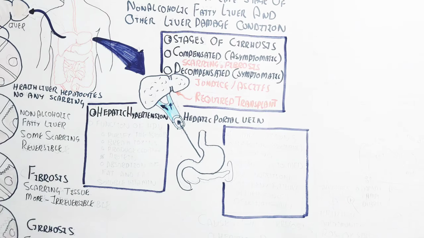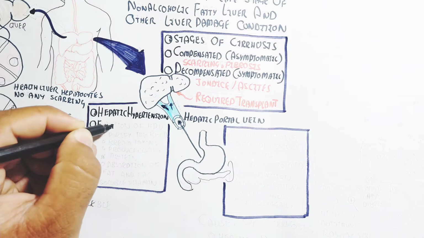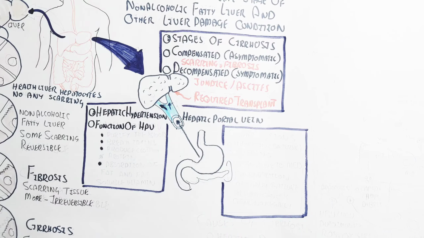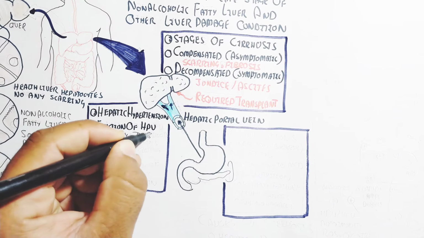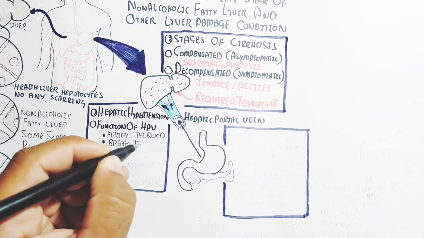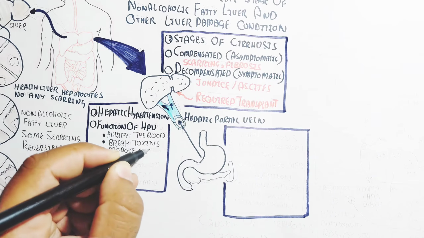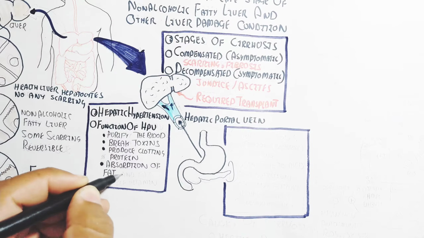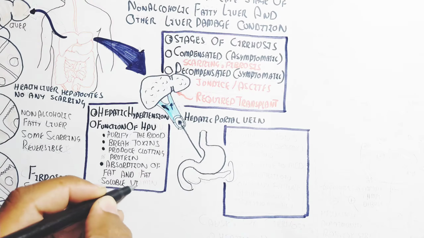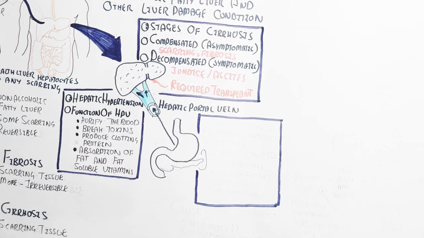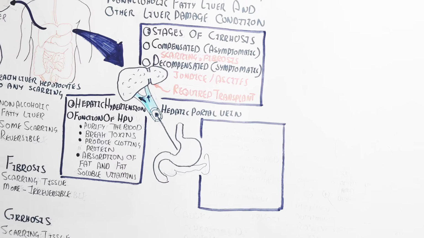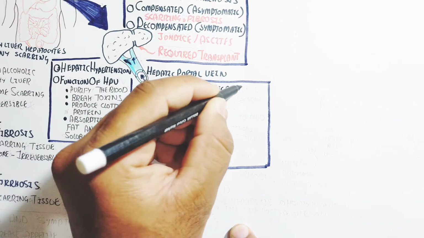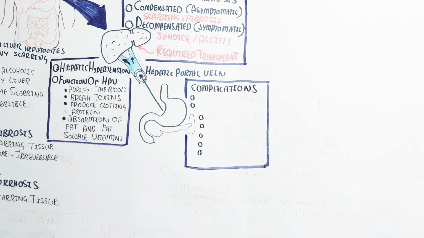This is due to bilirubin not being excreted into the bile and the gallbladder. Portal hypertension occurs due to the function of the hepatic portal vein. The liver purifies the blood, breaks down toxins, and produces clotting proteins. The portal vein transmits blood into the liver after the absorption of fat and fat-soluble vitamins. Remember, in this way the gastrointestinal tract absorbs the nutrients, and the nutrients flow toward the liver through the hepatic portal vein.